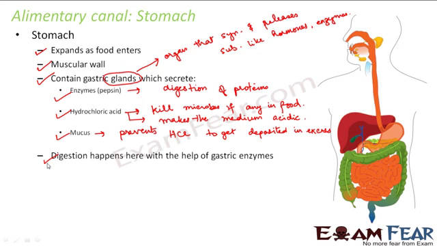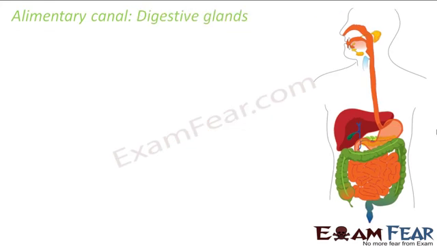Clear? So I hope we are clear with this. So with this, we finish our discussion on stomach. Now where will the food go from stomach? After stomach, the food should go to the small intestine. Before that, we will also talk about some of the other digestive glands which are present inside our body.